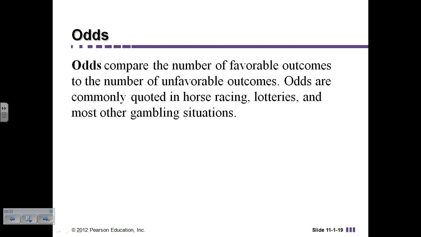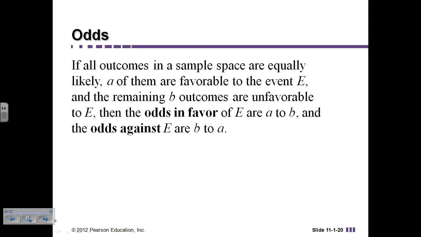All right, so when we're talking about the odds of something, horse racing is a very classic example, football games, things like that. What are the odds of them winning, or what are the odds of something happening? It happens quite a bit in gambling situations. When we're talking about odds, we want to look at all of the outcomes in the sample space and assume that they're all equally possible. So it is just as likely that the Redskins will win versus the Cowboys. It is just as likely that one particular horse will win versus another horse.